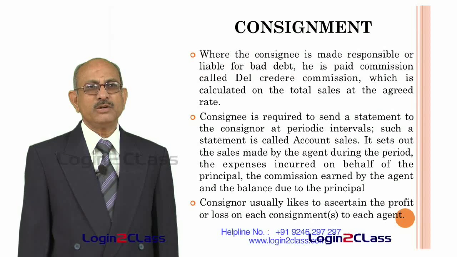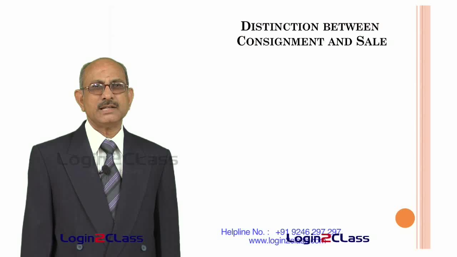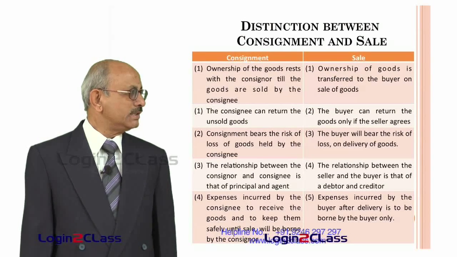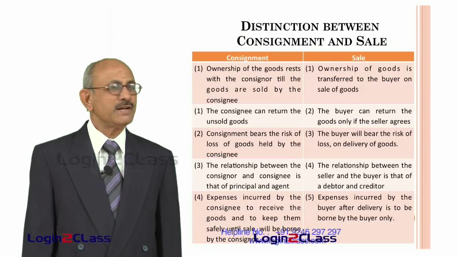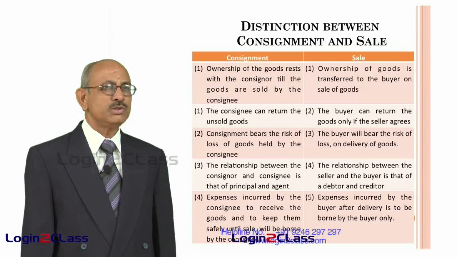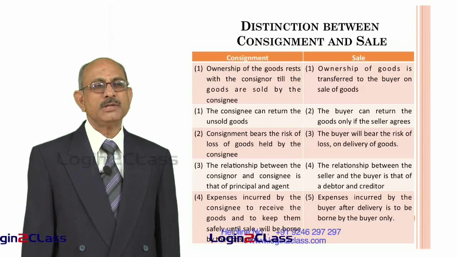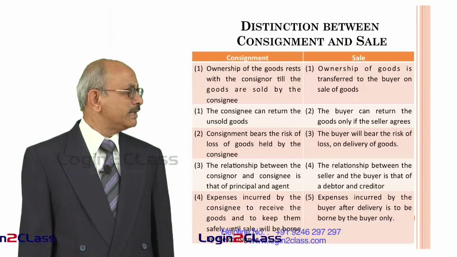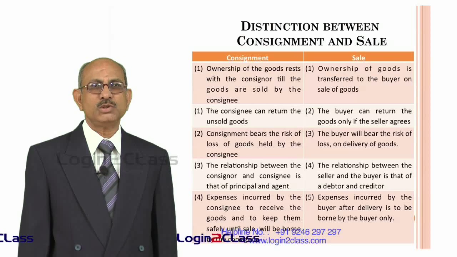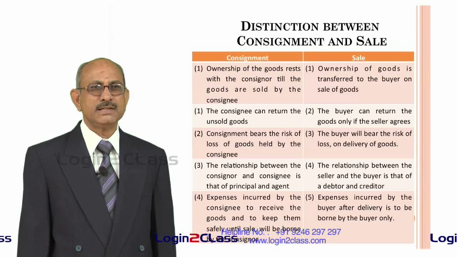And before we go further into the accounting part, we have to find out what is the distinction between consignment and sale, how consignment differs from sale. So, this is on account of the following factors. The first one is, in the case of consignment, ownership of the goods rests with the consignor till the goods are sold by the consignee. That means merely sending the goods by the consignor to the consignee does not result in transfer of ownership of the goods to the consignee. The ownership continues with the consignor.